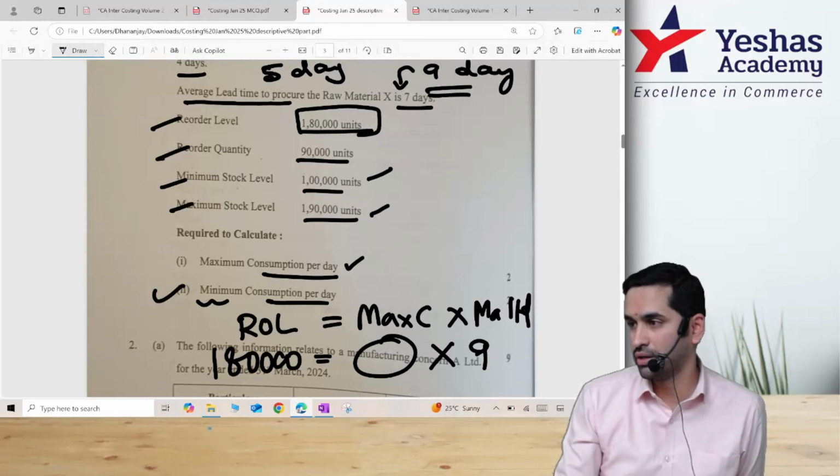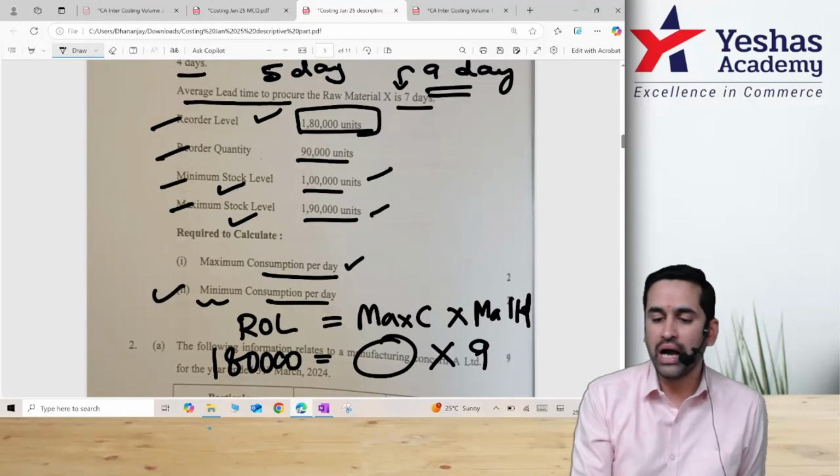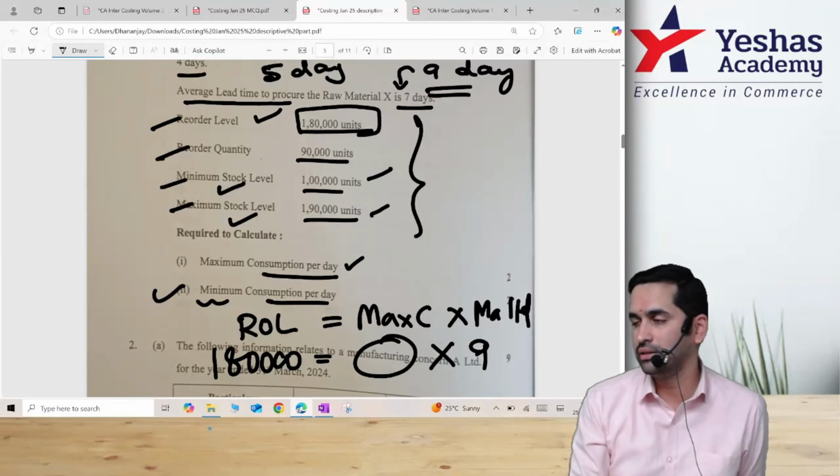Maximum level is equal to ROL plus ROQ minus inside bracket minimum consumption into minimum lead time. With that you can find out minimum consumption. Anyway, answers are with you. ROL is with you, maximum is with you, minimum is with you. I think they gave too much information according to me. This is more than easy, not easy. As you say, easy.